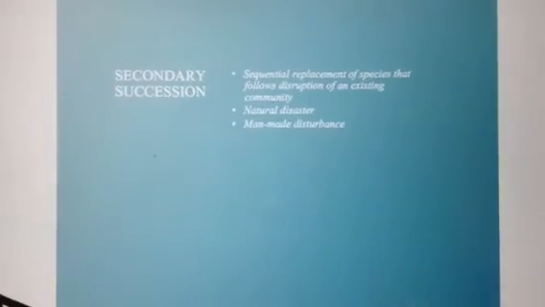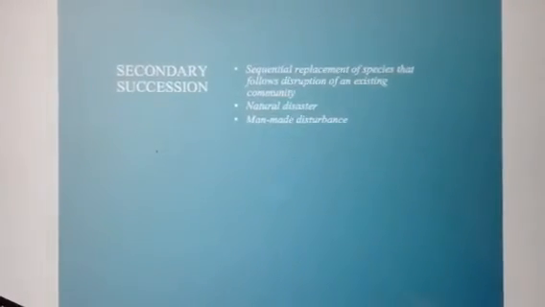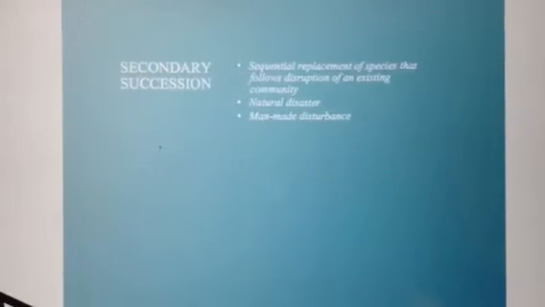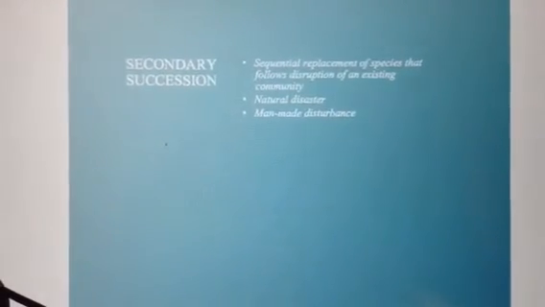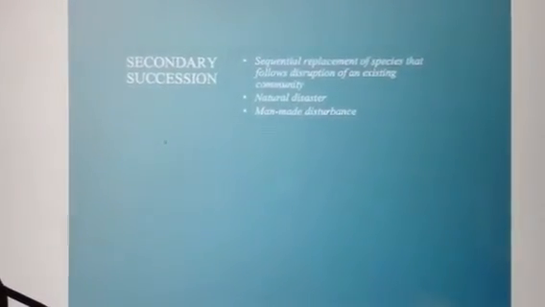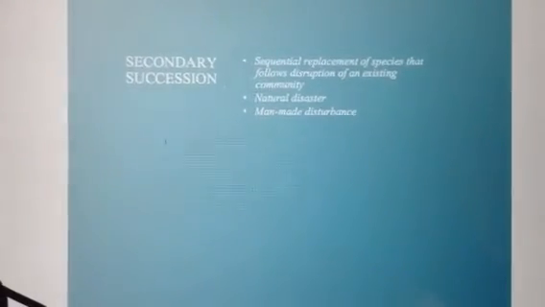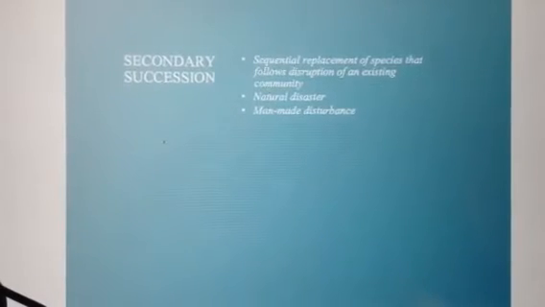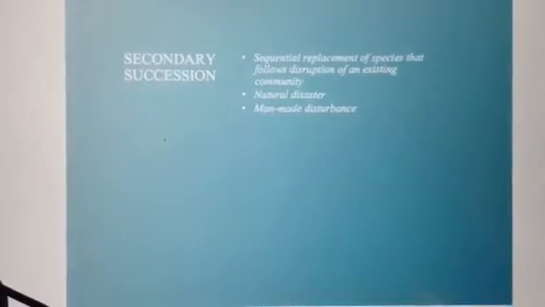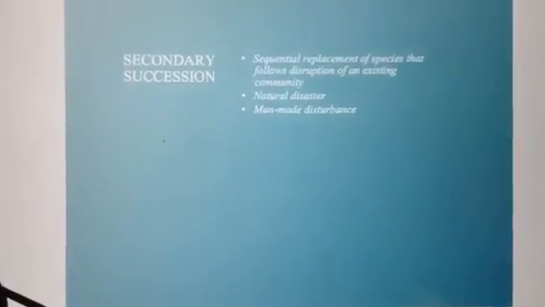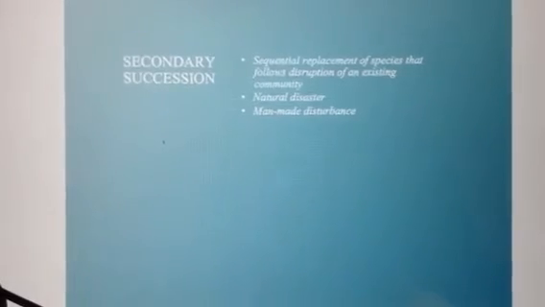Secondary succession occurs when there has been a disturbance to the community and all of the species have been wiped out. The soil remains while the existing community has been cleared. Natural disasters such as fire and flooding can cause this, as well as man-made disturbances such as mining, logging, and farming.